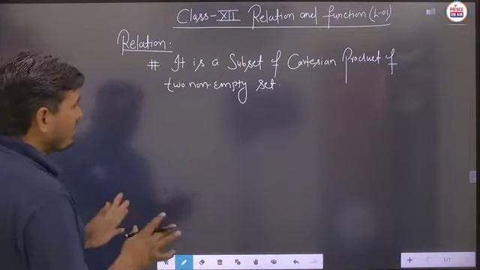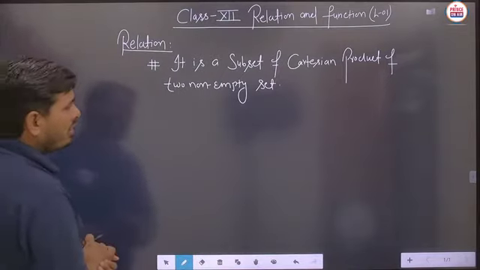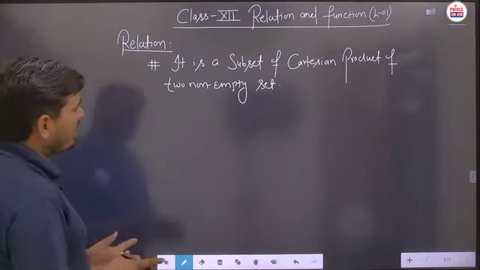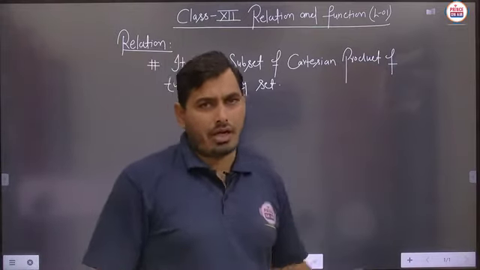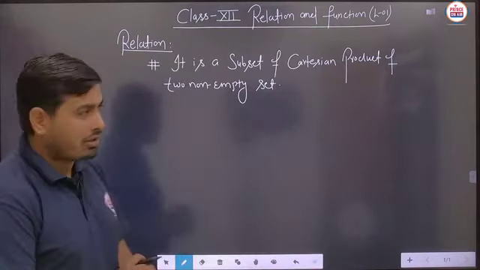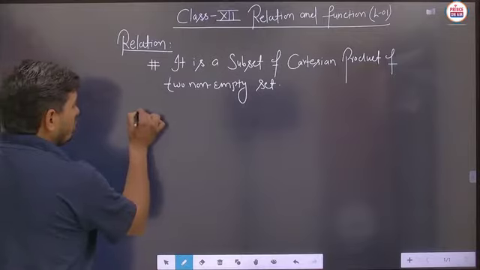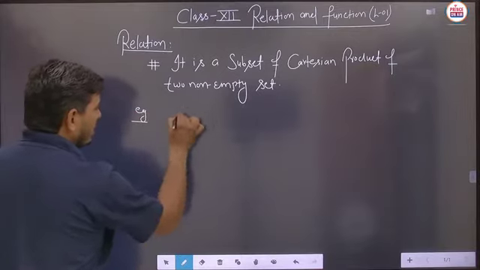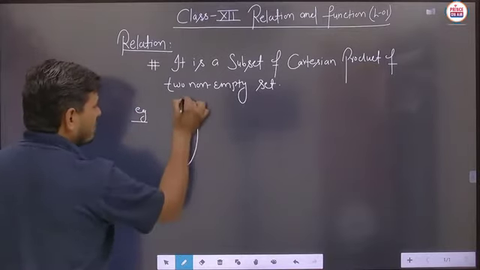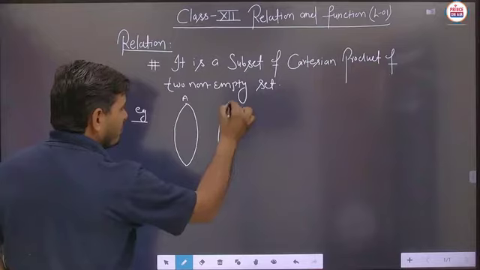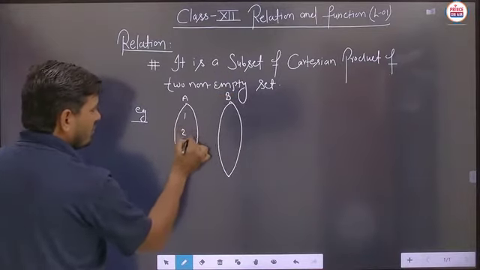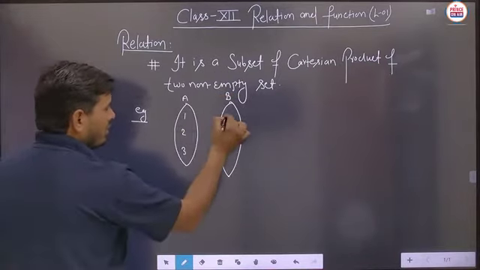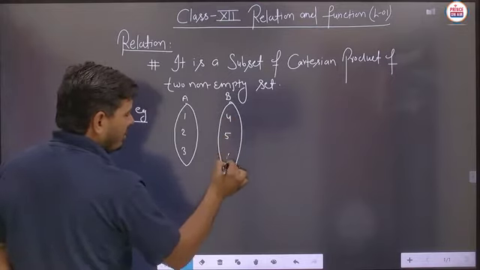So basically, students, to understand the definition we have to know about the Cartesian product as well as the theory of subsets. All these things you have already read in class 11, but again I am just repeating them. So suppose we take a suitable example. Suppose this is set A, and this is set B. Here this is 1, 2, and 3, and here we take 4, 5 and 6.